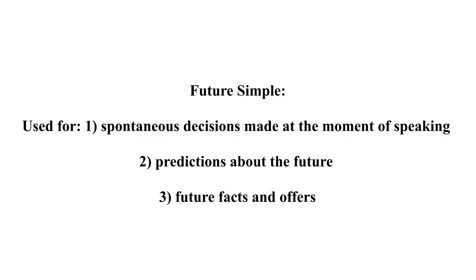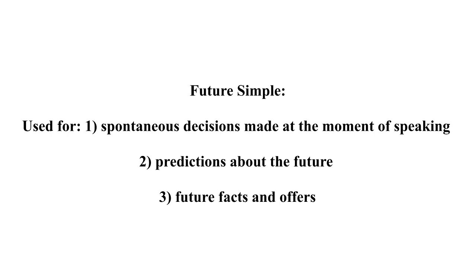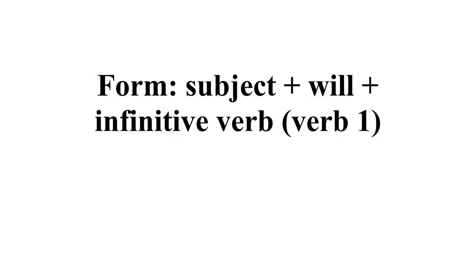The second example is prediction about the future. Like you think maybe it will rain later or it will snow tomorrow. That's also future simple. And future facts or future offers. So if somebody offers, like, I will take you to buy a drink or something, I will take you. That's an offer. So the form of it will be the subject and will, and then the infinitive verb.